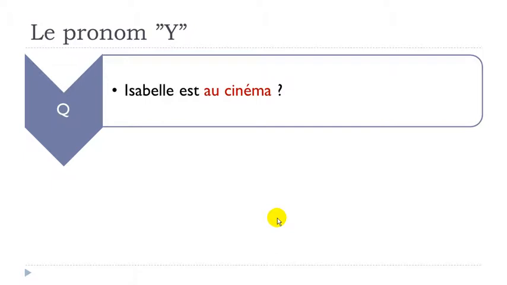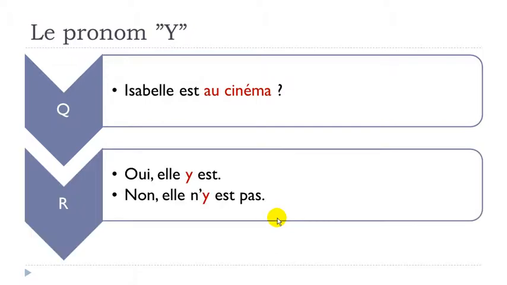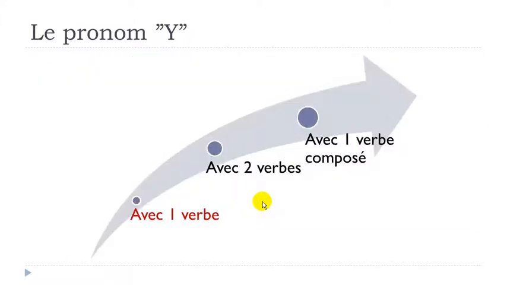Isabelle est au cinéma? Oui. Elle y est. Non. Elle n'y est pas. Same thing, okay? Negation here before your pronoun, but the "e" is going away, and then "pas" after your verb. Okay? So let's see now how you construct it with one verb.